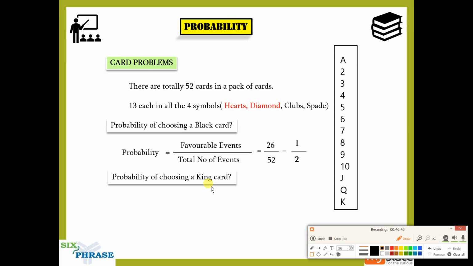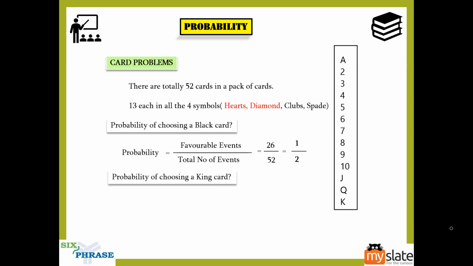So yes, I hope you guys paused the video. The probability of choosing a king card, right? Again, the same formula: probability is equal to favorable by total, okay? And you know the total number of cards is 52. How many kings are there? Four kings are there, I told you, right? Each king in one suit, okay? So 4 by 52, which will become 1 by 13. So for this one it is 1 by 13. Again you can see 1 by 13 is a proper fraction.